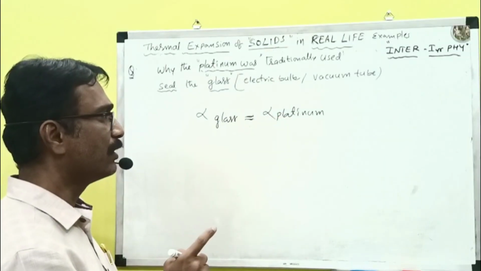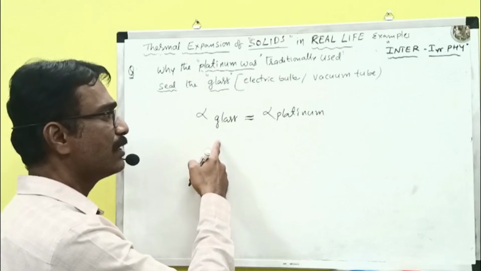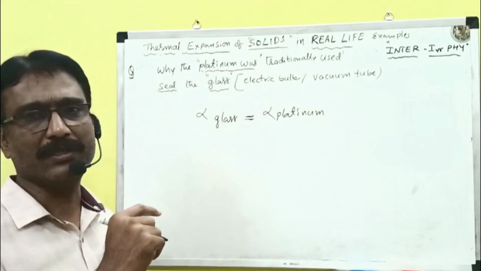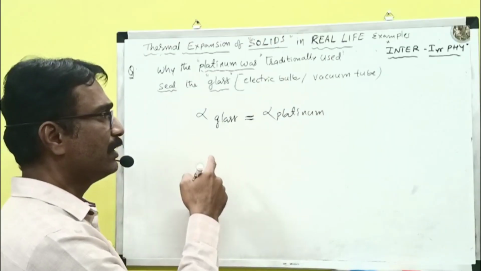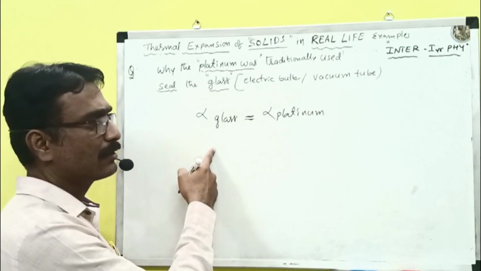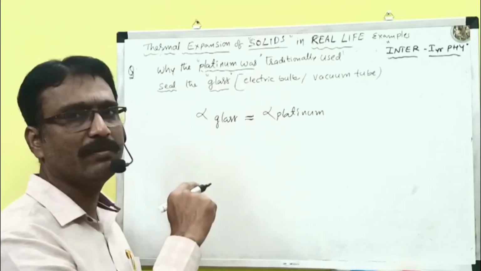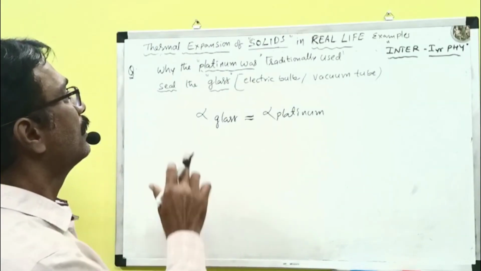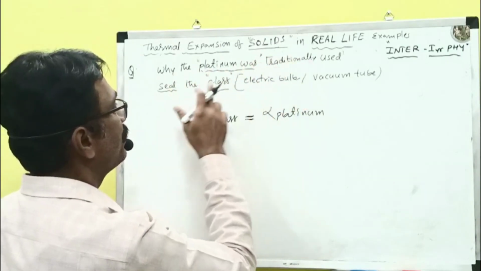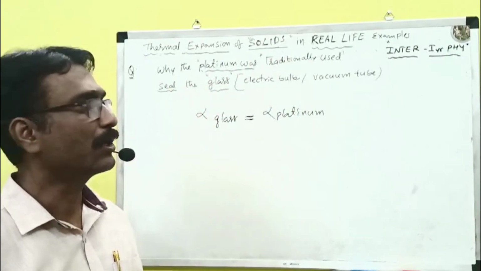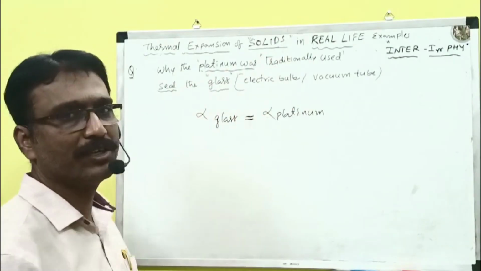That's why during summer, if one expands, the other also expands with the same magnitude. In winter, if one contracts, the other also contracts with the same magnitude. That's why platinum was traditionally used to seal glass, particularly in electric bulbs and vacuum tubes.